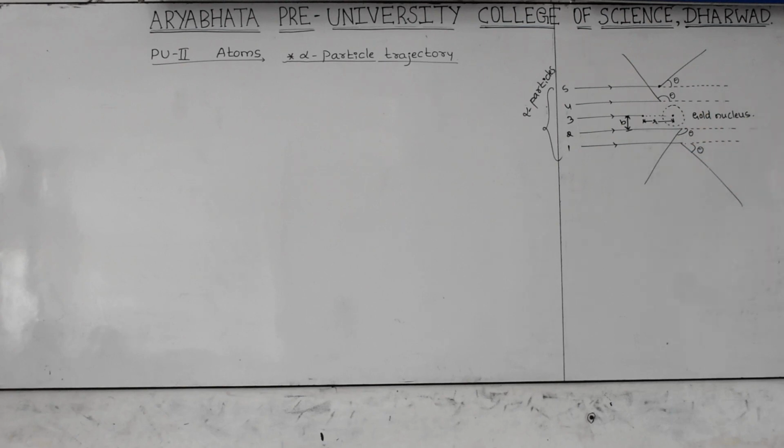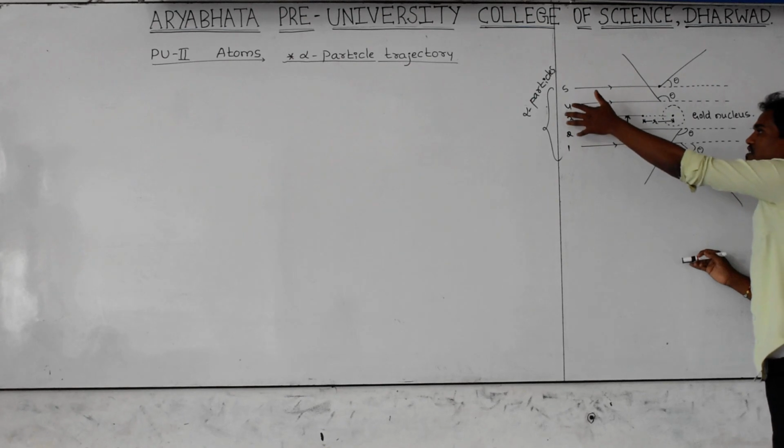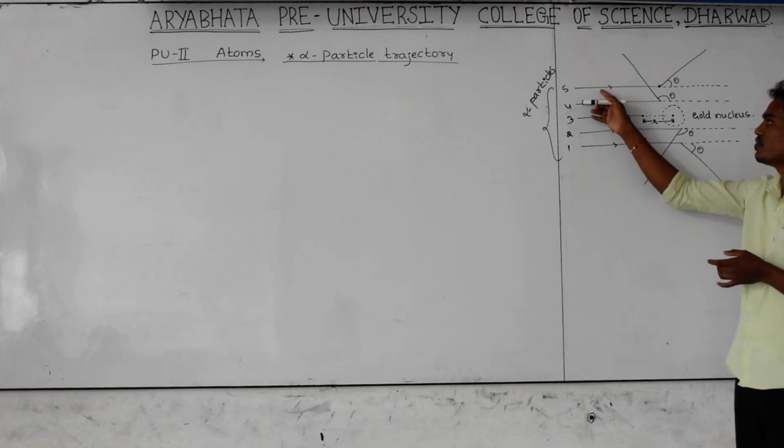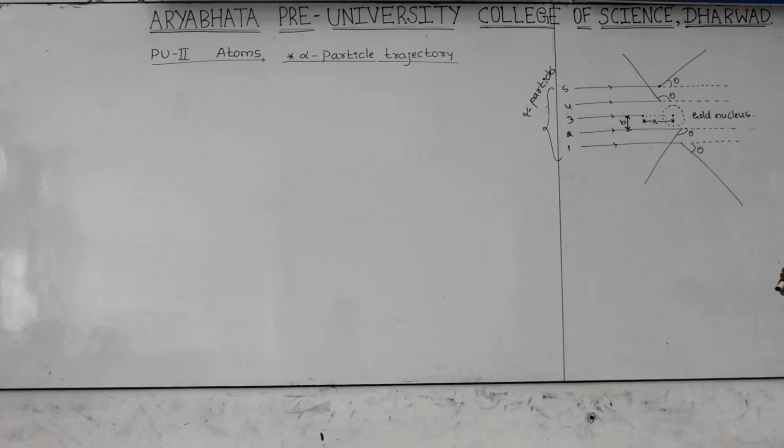Why do I consider the gold nucleus here? Because it is a heavy one. The gold atom is a heavy one. That's why I consider the gold nucleus. And here these alpha particles are moving towards the gold nucleus in a straight direction. This is the first alpha particle, second, third, fourth, fifth. All the alpha particles are moving towards the gold nucleus with a kinetic energy of 7.7 million electron volt, or else you can call it 7.7 times 10 to the power of 6 electron volt. Million in the scientific notation is 10 to the power 6.